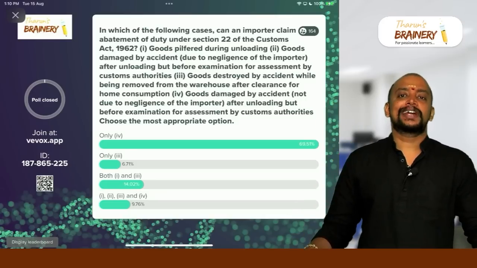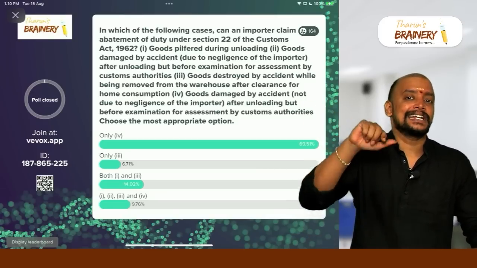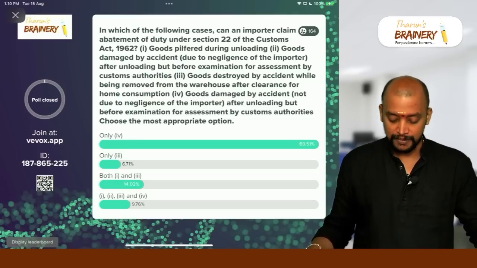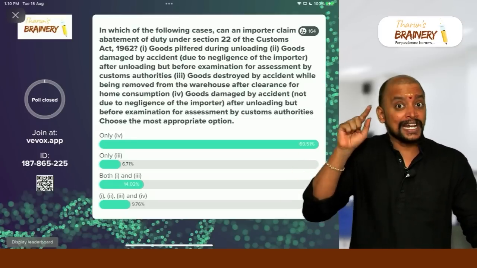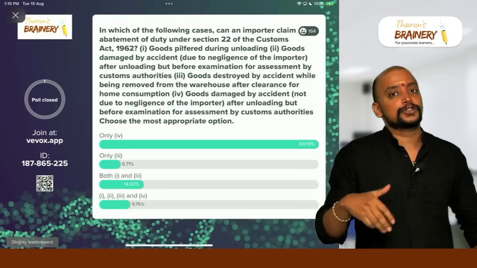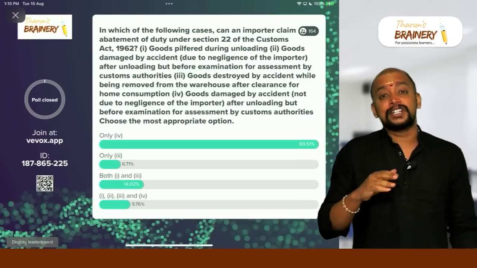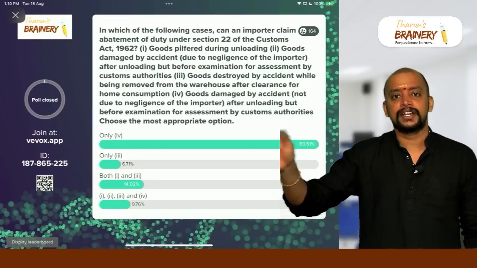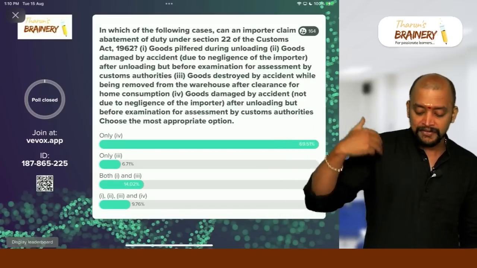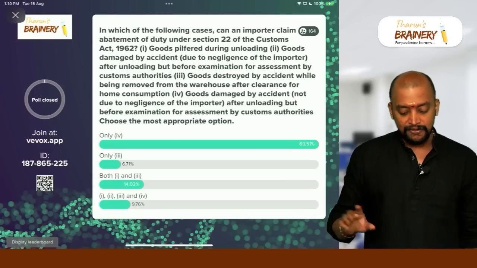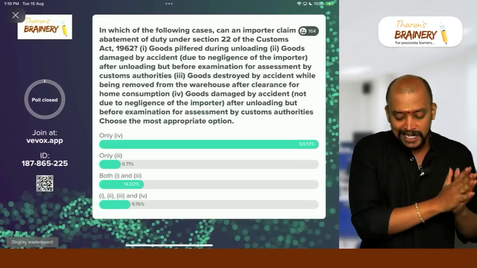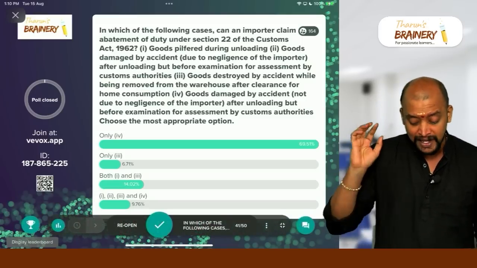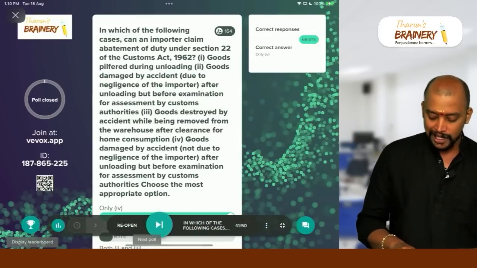First case, why you will not get it? Pilferage is actually section 13, not abatement. Under section 13, no need to pay customs duty, so section 22 will not come. Goods damaged by accident due to negligence, so because of that, second case also no abatement. Third, goods destroyed. When goods are destroyed, it is actually remission of duty. First we need to prove that the goods are destroyed, then we will get it. So third also not correct. Fourth is the only correct answer, if goods are damaged by accident, not due to negligence. See, abatement under section 22 is applicable only in case of damage. So only 4 is the correct answer.